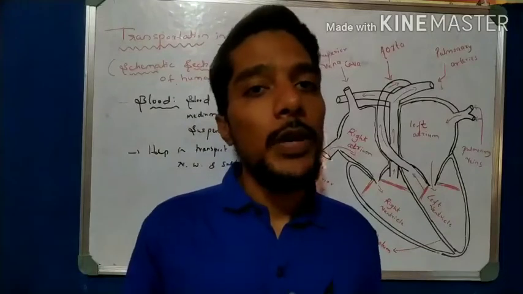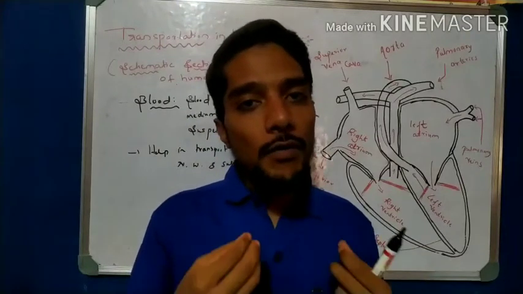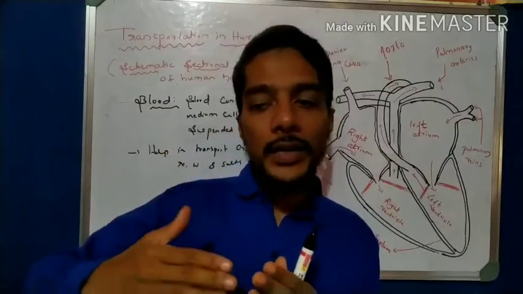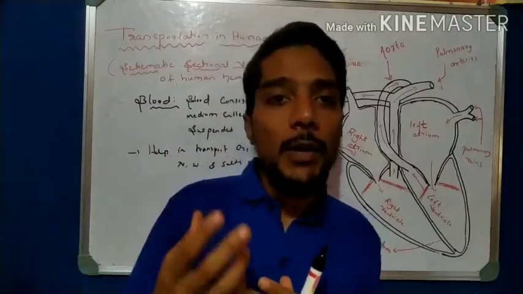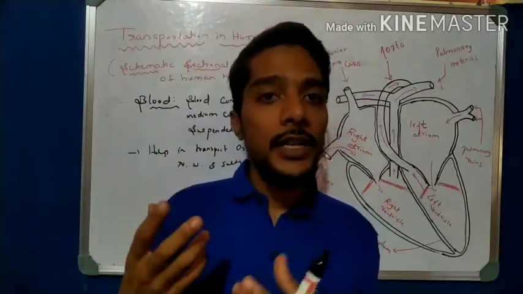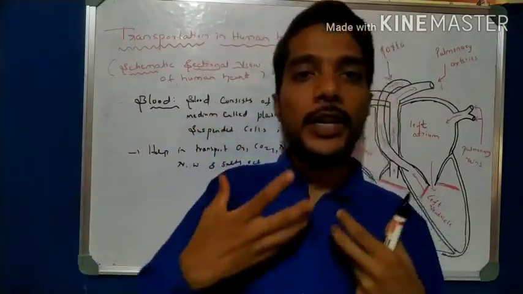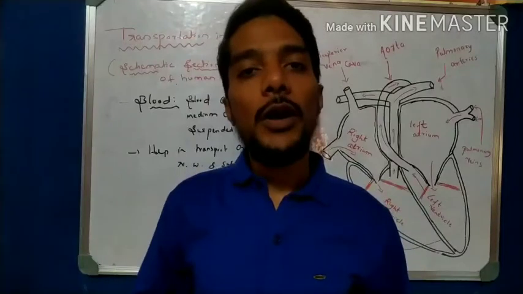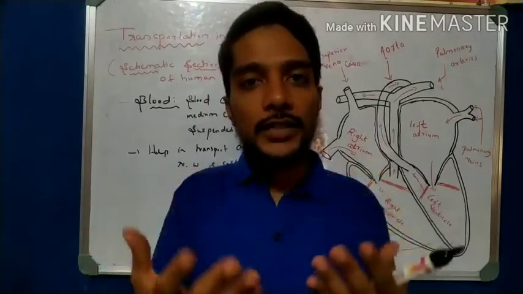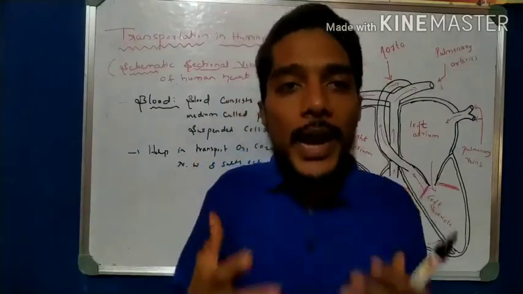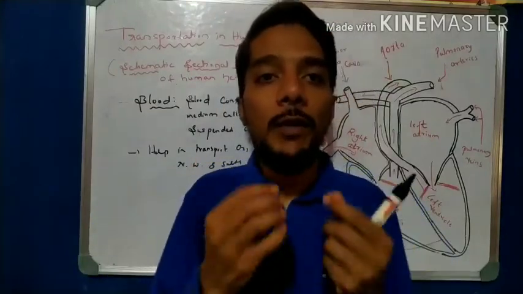So what is impure blood? We know that after oxygen is taken in, glucose breaks down to pyruvate, and in the presence of oxygen we form carbon dioxide, water, and energy. That carbon dioxide returns from the body, right? When we respire, the oxygen goes into the body. Then during exhalation, what comes out? That is carbon dioxide, and that carbon dioxide returns from the body with the help of blood.